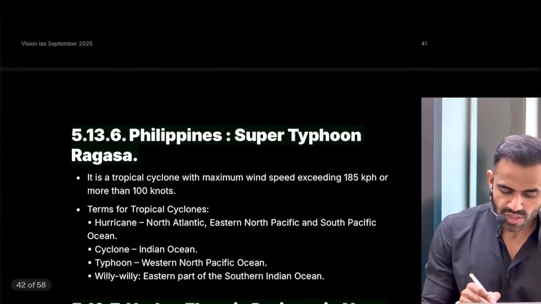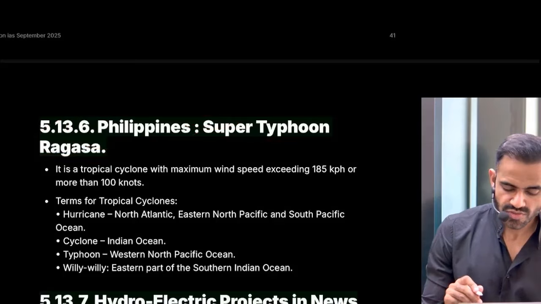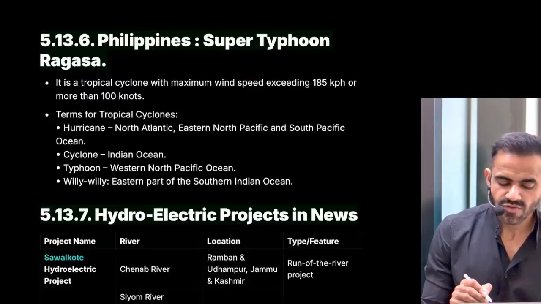Next is related to super typhoon Regasa. So recently Philippines was in news because of this thing. Now what is super typhoon? In a very simple sense, very high speed. Typhoons are known by different names in different areas.